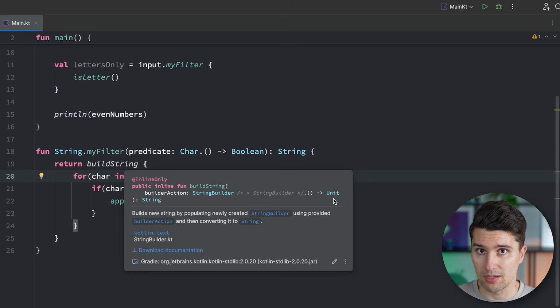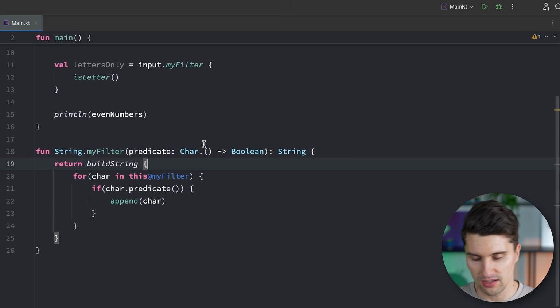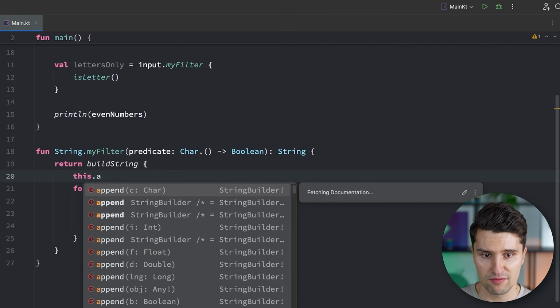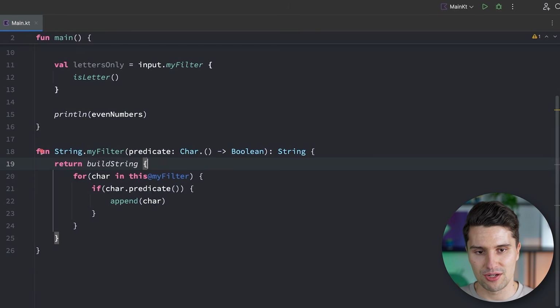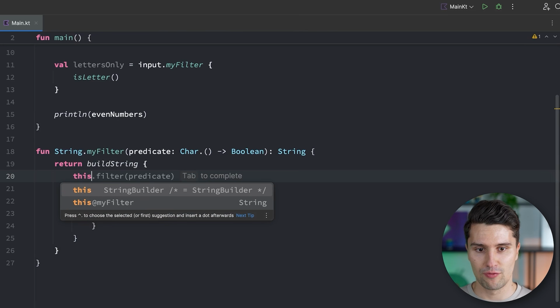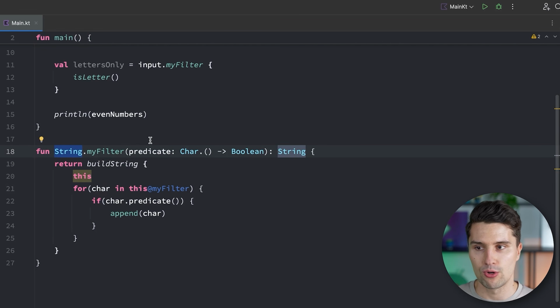So the function does something but does not have a clear output. But this lambda function is called on the string builder object. And the string builder object gives us access to those append functions, to just append something to that string we're currently constructing. And because in the scope, this refers to the string builder, that is why this previously did not refer to the string object we called our previous reversed function on.